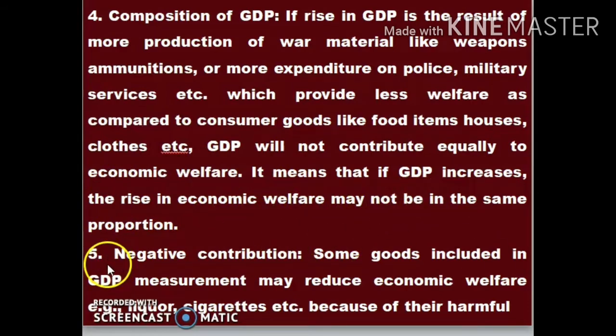So the fifth point is negative contribution. Some goods included in GDP measurement may reduce economic welfare. For example, liquor, cigarettes, etc., because of their harmfulness. So negative contributions are also there.